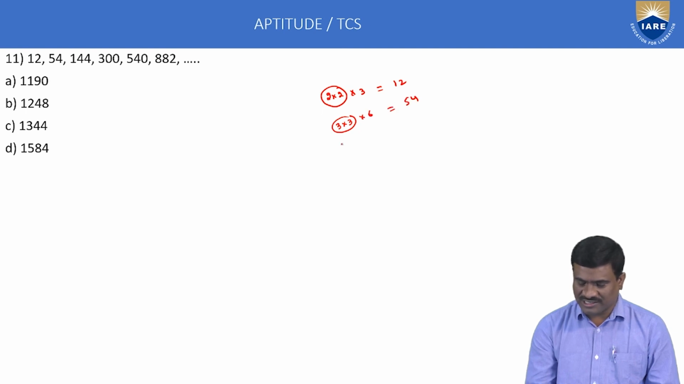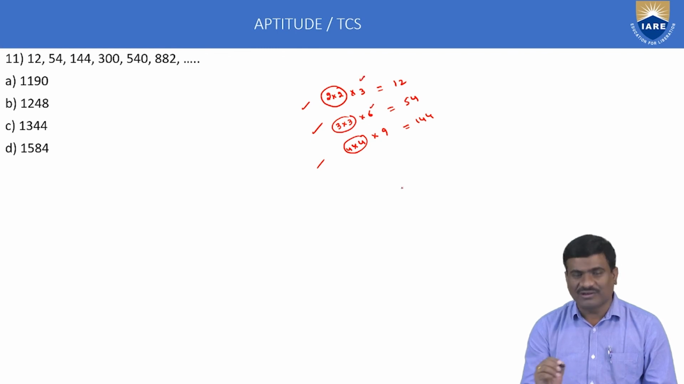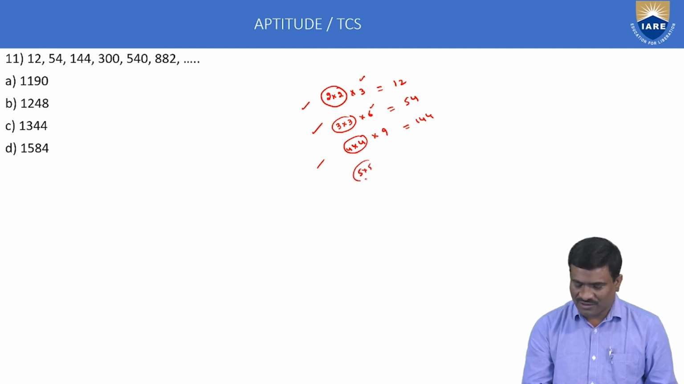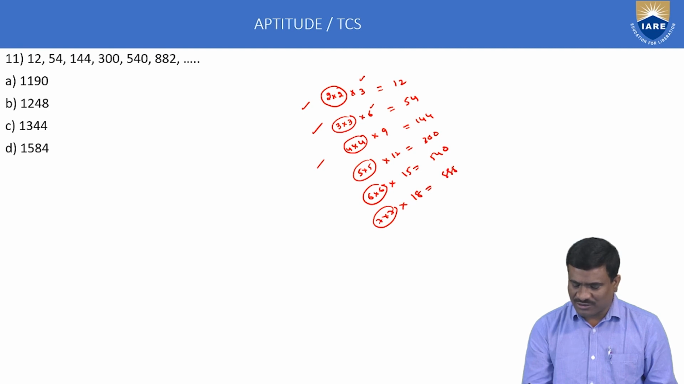Correct. Next, 4 into 4, 16 into 9, 144. Correct. 2, 3, 4 and so on. 3, 6, 9, 12 and so on. That series is important here. Next, 5 into 5 into 12, 300. Next, 6 into 6 into 15, 540. Next, 7 into 7 into 18, 882. Next, 8 into 8 into 21 is equal to 1344.